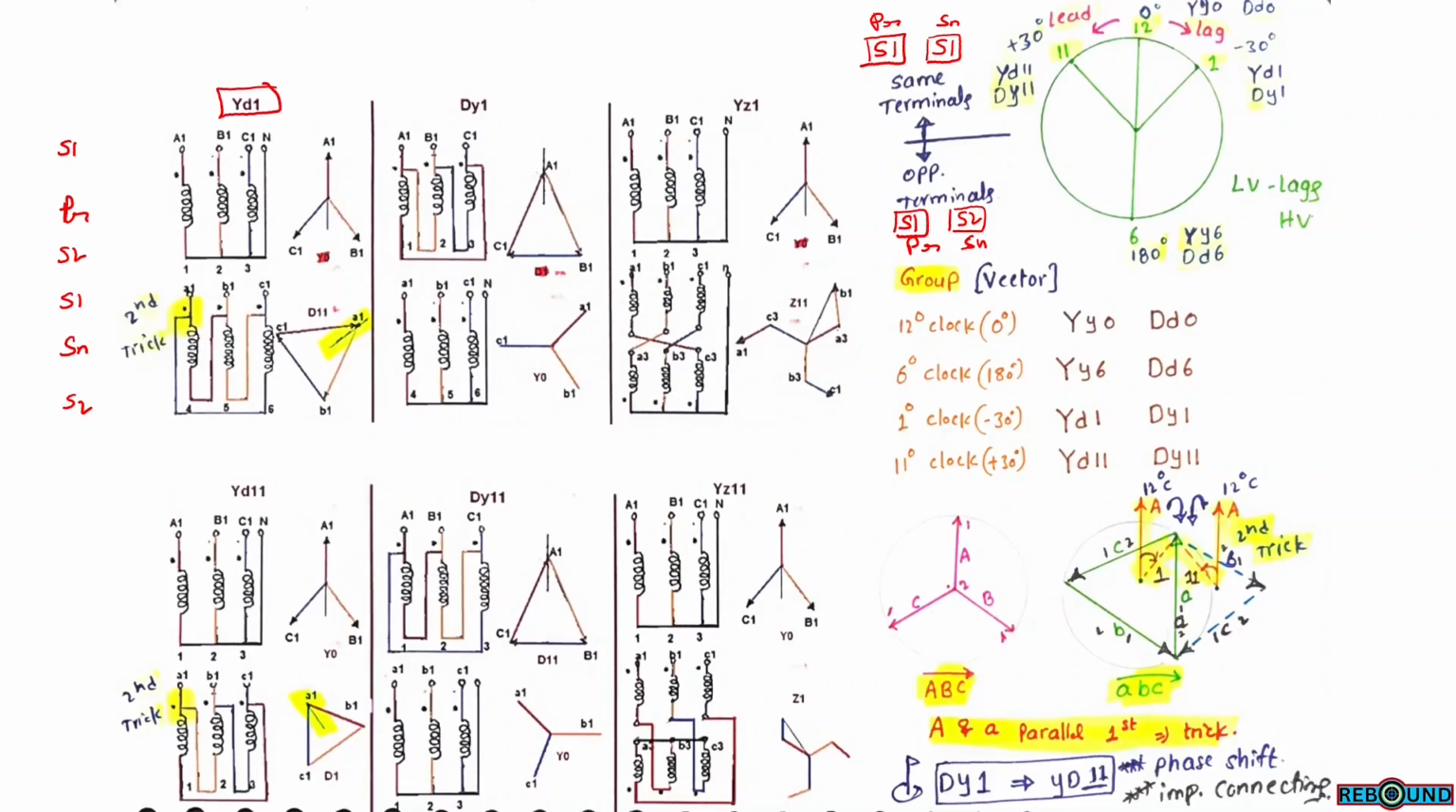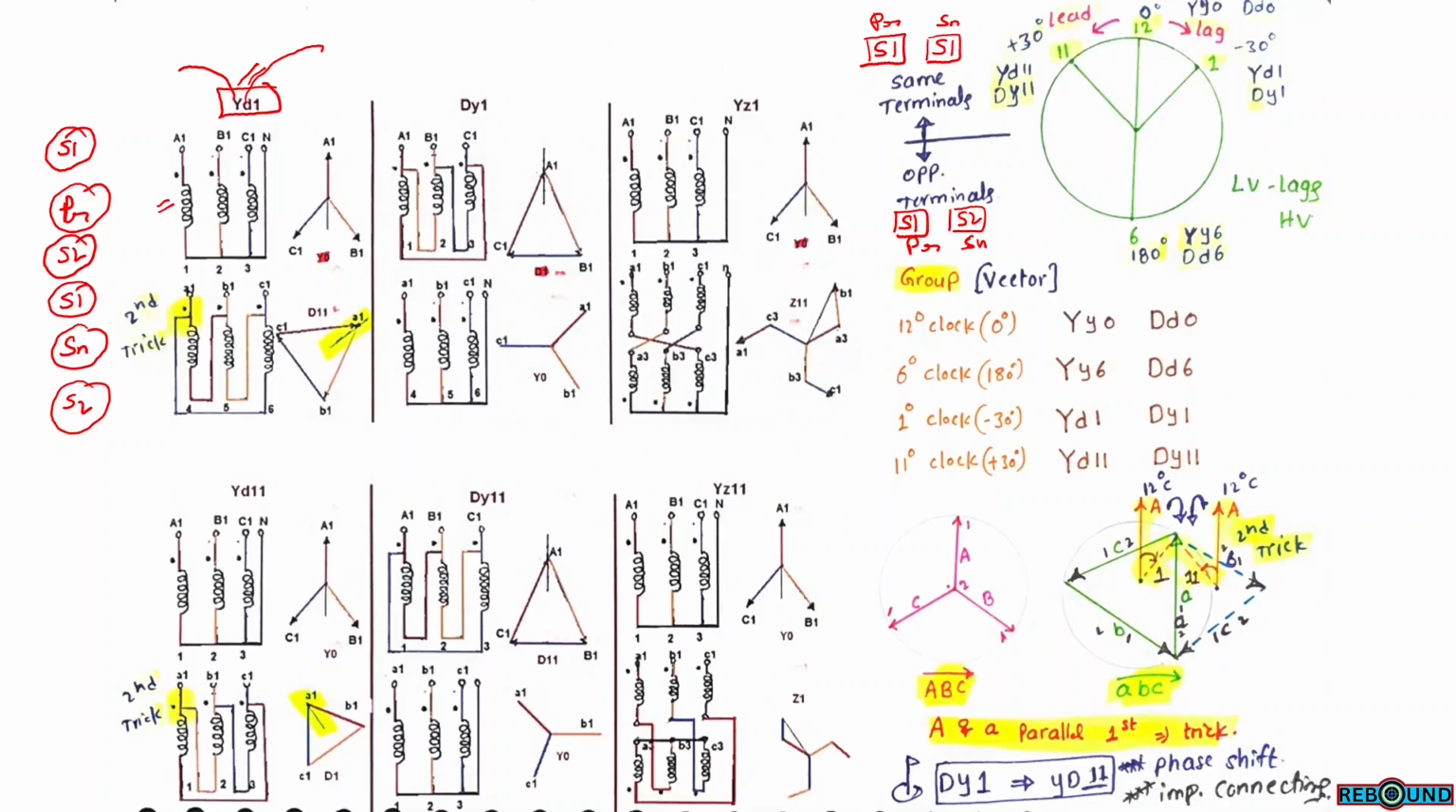YD1 connection. These are the primary windings, and these are the secondary windings. For the primary winding we have two sides, side 1 and side 2. Similarly, for the secondary windings we have two sides, side 1 and side 2. The connection diagram is YD1. That means primary is star connected, secondary is delta connected.